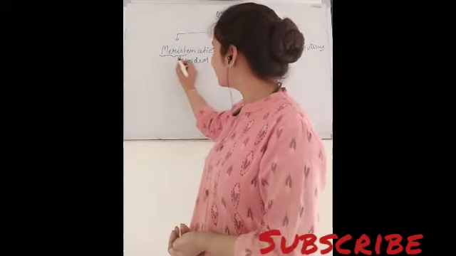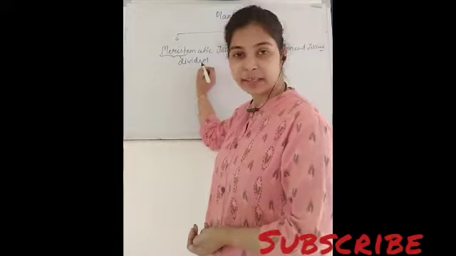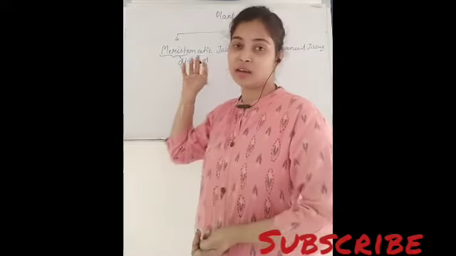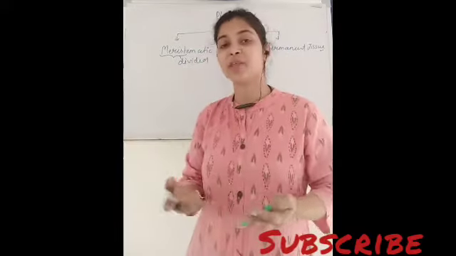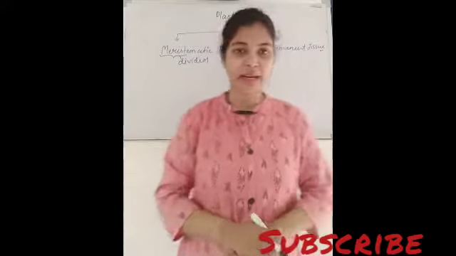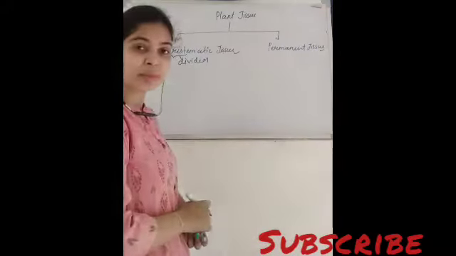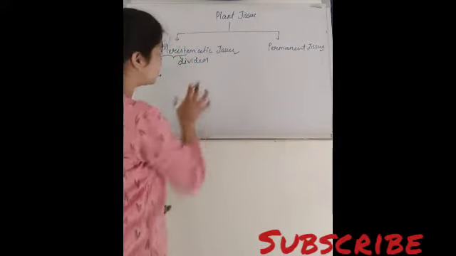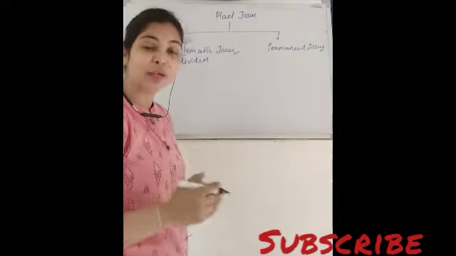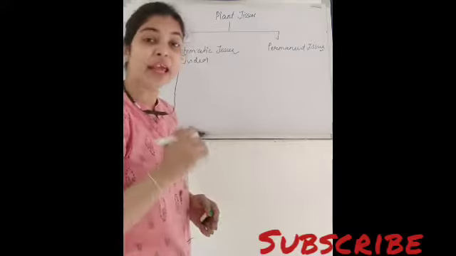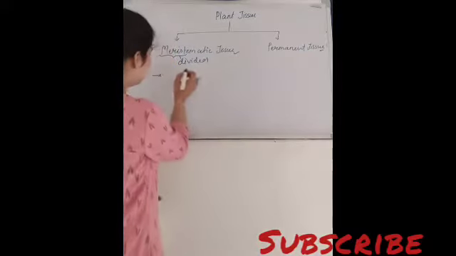Because यहाँ पर आप देख सकते हैं merist means divided, means the group of cells which have the ability to divide, right? So here we can write down certain points about meristematic tissue. Meristematic tissue is nothing else but a group of cells which have the ability to divide, right?